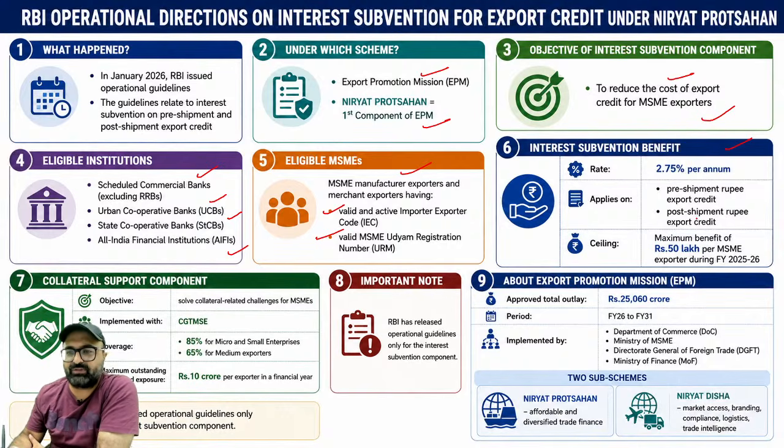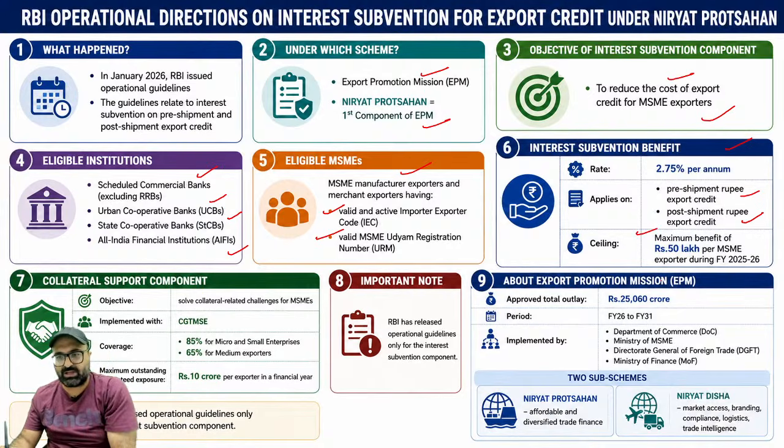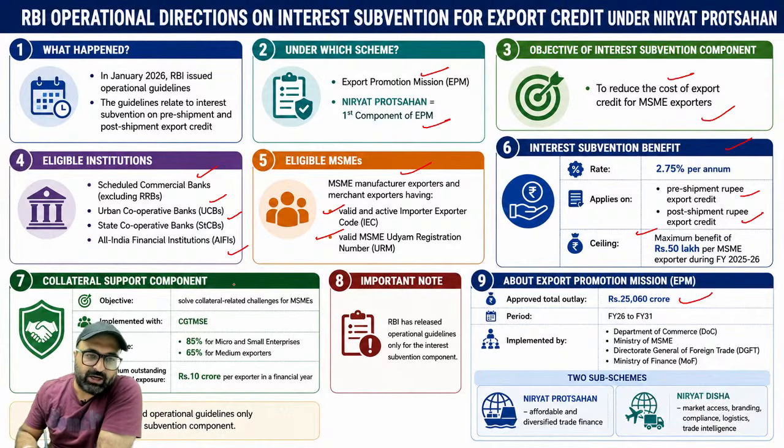Subvention will be 2.75% per annum, applies to pre-shipment as well as post-shipment credit. Maximum benefit will be 50 lakh rupees per MSME exporter during the financial year 2025-26. अगर मैं export promotion mission की बात करूं, the outlay for this particular mission by the government for next 5 years is 25,000 crore rupees. Collateral support: solve collateral related challenges for MSMEs. CGTMSE will be the implementing agency.